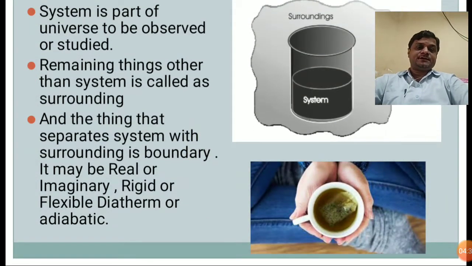So it is a system, a part of the universe to be observed or studied. Whatever the subject is that you want to study, that is called a system. The remaining things other than the system are called the surrounding, and the thing that separates the system from the surrounding is called a boundary.